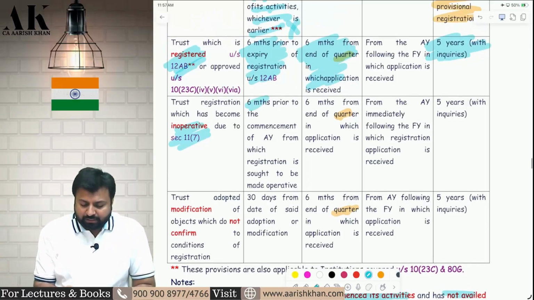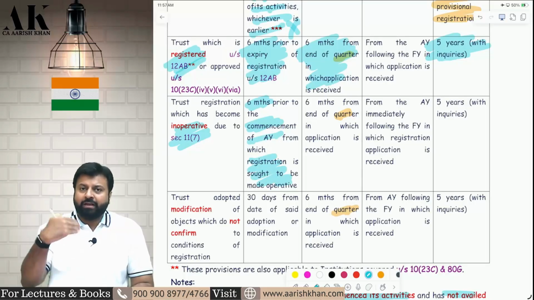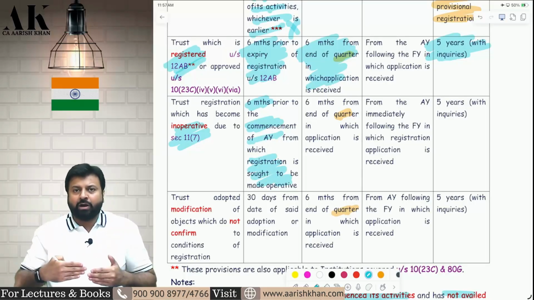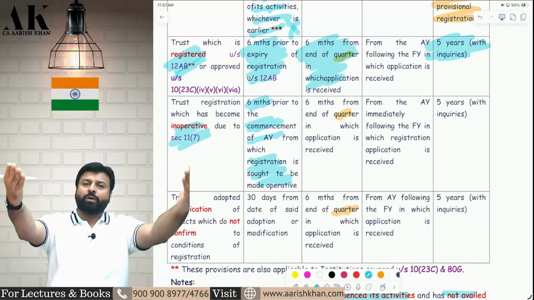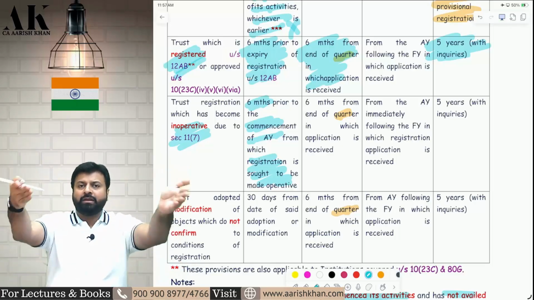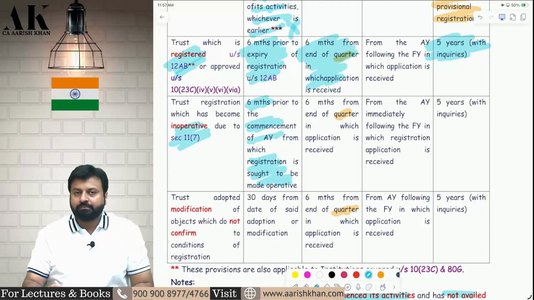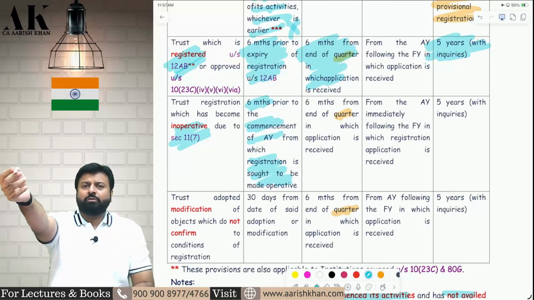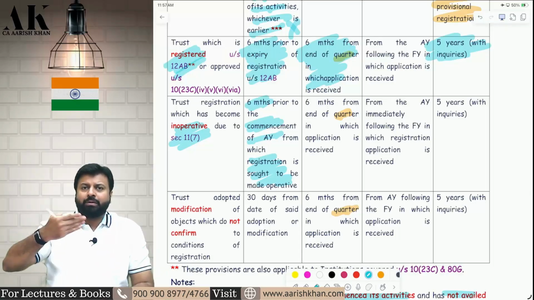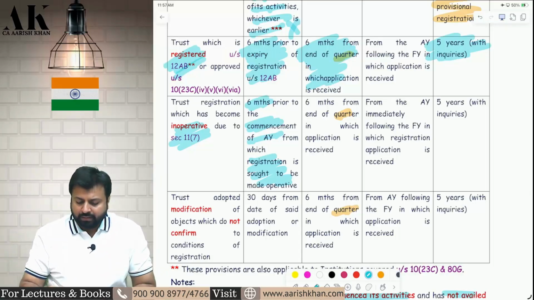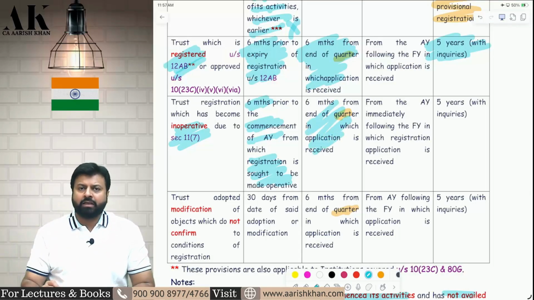So you can come within 6 months prior to the AY from which the registration is sought. Whichever year you want to claim 12AB, you come 6 months prior to that. Right now I am claiming 1023C, I want to claim 12AB from 25-26. So you have to come by 30th September 2024. Then within 6 months from the end of the quarter, we will give you registration for 5 years with inquiry.